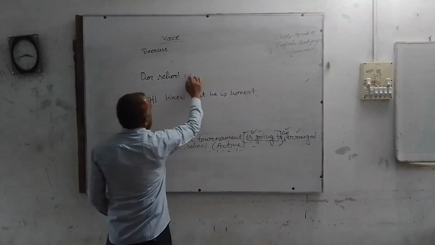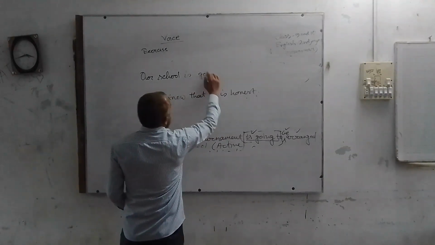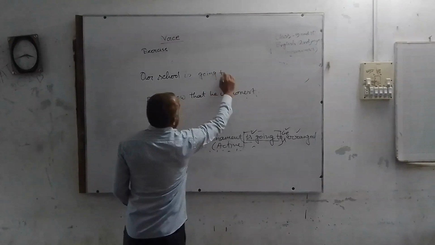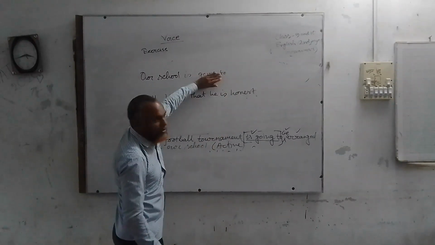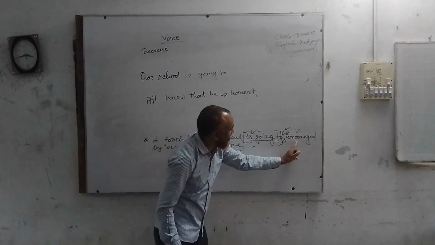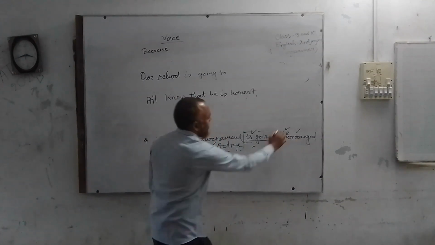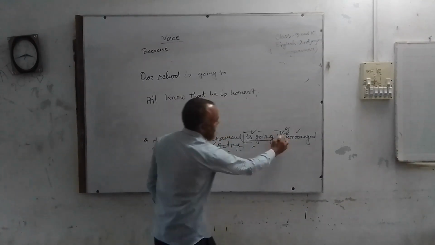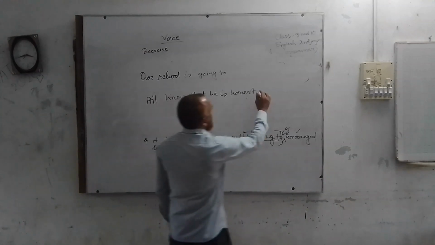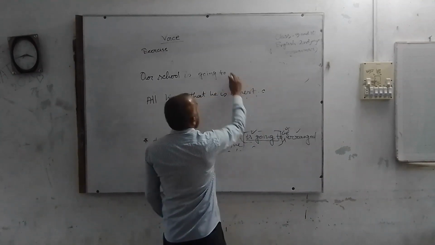So you have to write our school is going to. Subject, modal auxiliary. Then you have to use the main verb. You should not use it because it is used in a passive form. Going to arrange.